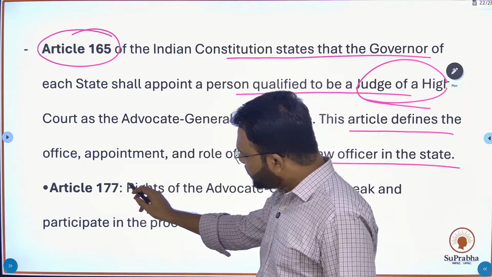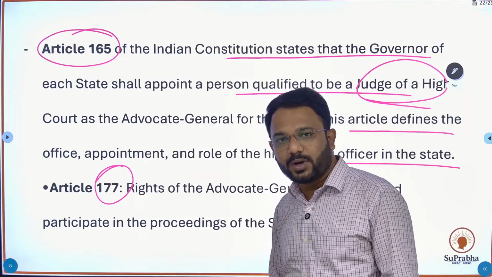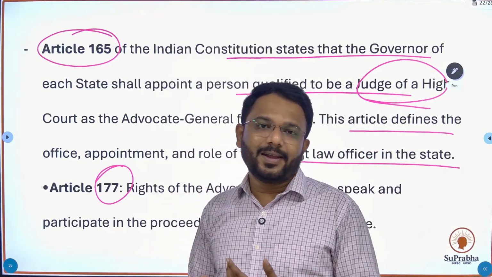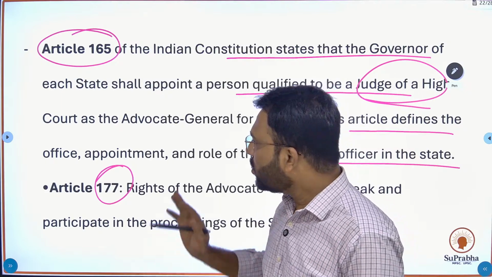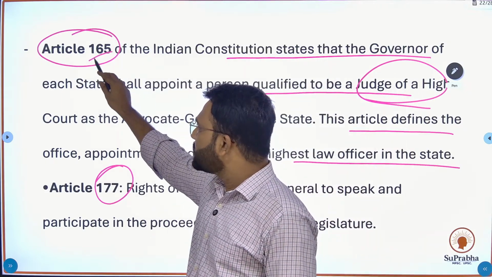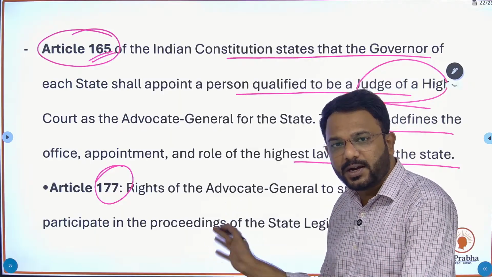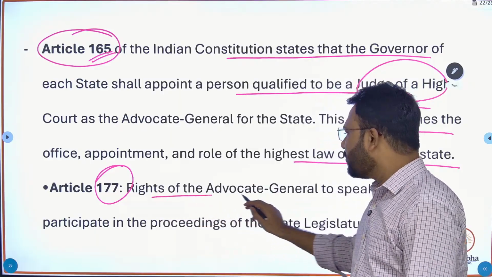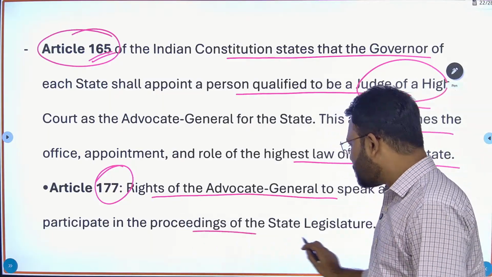Article 177 is exceptional, and this is important for you, because there is always a question on advocate general in alternate years, asked by the commission. It is usually based on article 165, but I have also mentioned article 177, under which the right of the advocate general to speak and participate in the proceedings of the state legislature is mentioned.